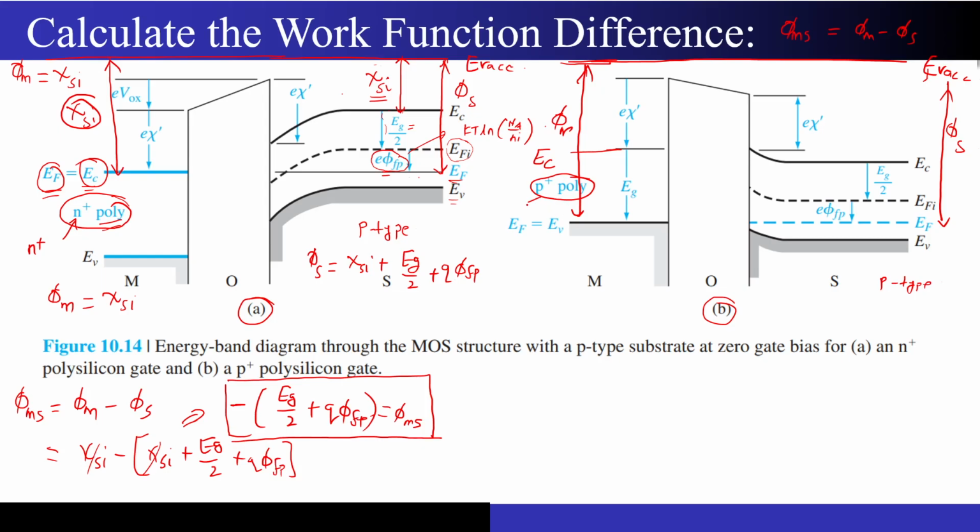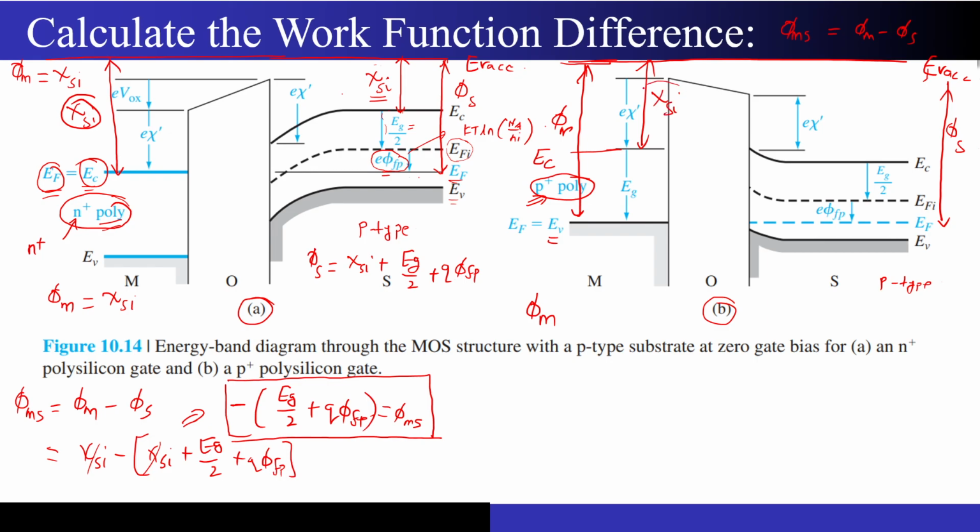Because I have changed the material from N plus poly to P plus poly. And you know that as I increase the doping of the acceptor atoms in the semiconductor, the Fermi level moves toward the EV, toward the valence band edge. Now can anyone please tell me what is this value of phi m over here, if I look at it in terms of Eg as well as the chi? And this chi is nothing but this chi Si.